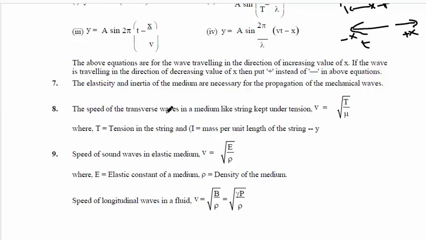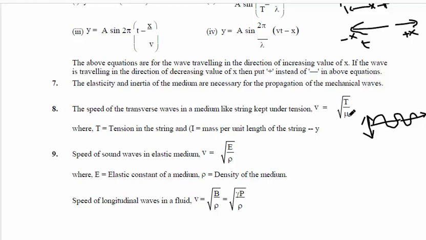So next is the speed of transverse waves in a medium under a certain tension. If a transverse wave moves in a medium like a string, so if you take a string and move it up and down, waves are produced. In that case, the velocity of the wave formed is v equal to root of T by mu.